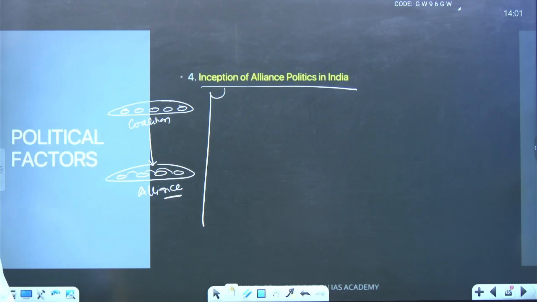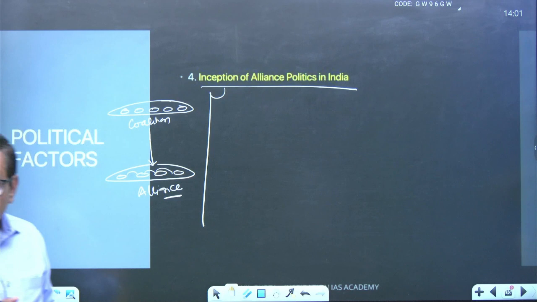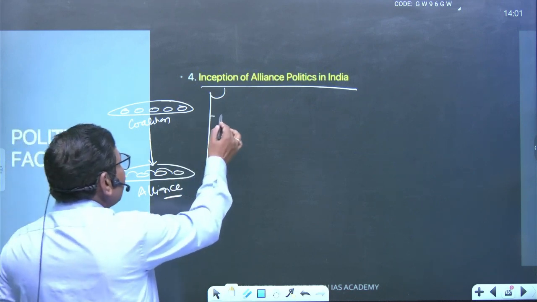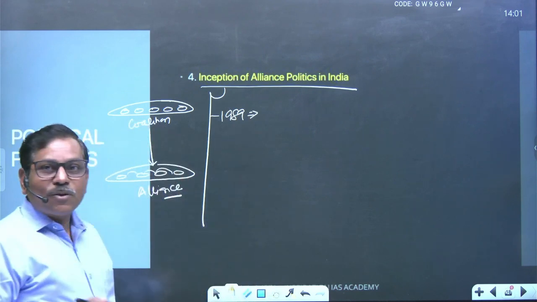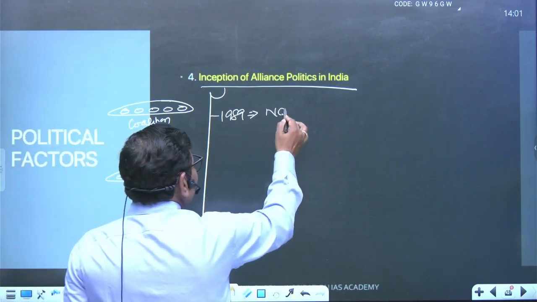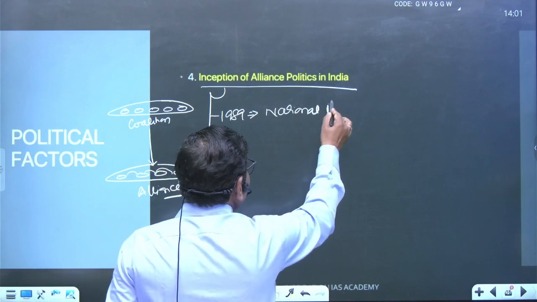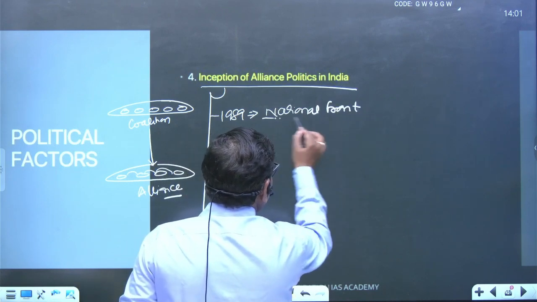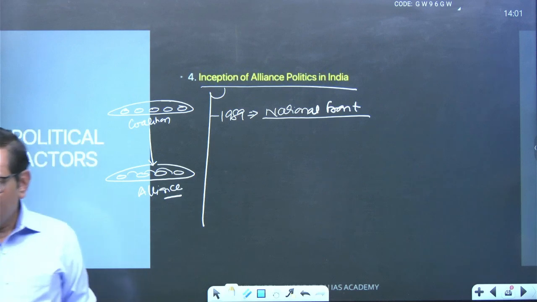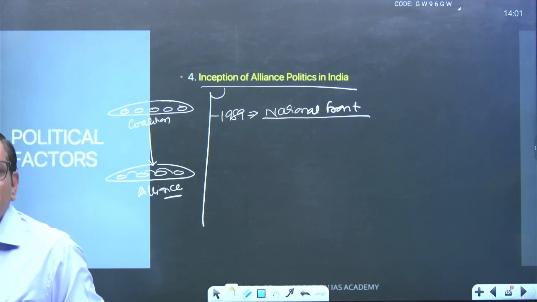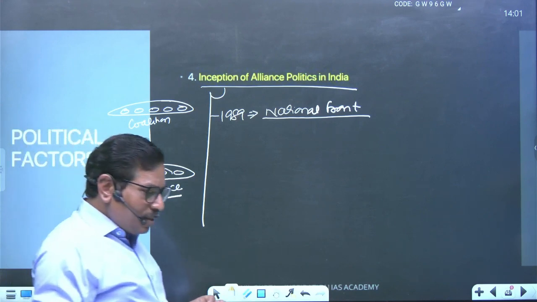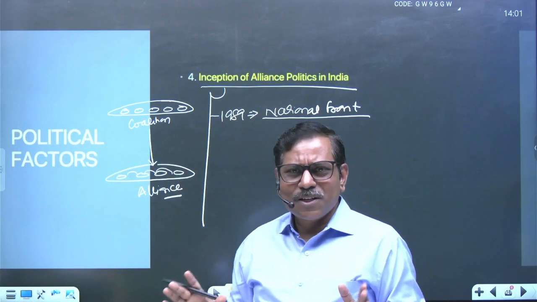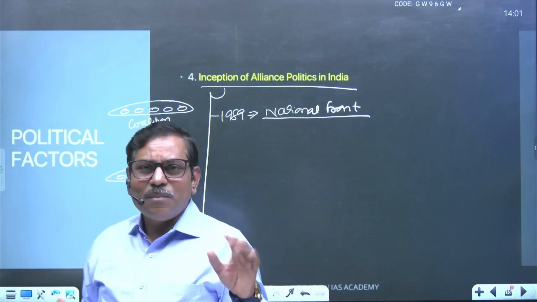And so many alliances came into being in our Indian political system. The first alliance, in 1989, was what is called the National Front Alliance. देखो बच्चे, ये इतना इजी नहीं था इसको चलाना. So it seems it had to be an experimental basis of using alliance politics, and you can say this was not much more successful. It was experimental, it's okay, but not much more successful.